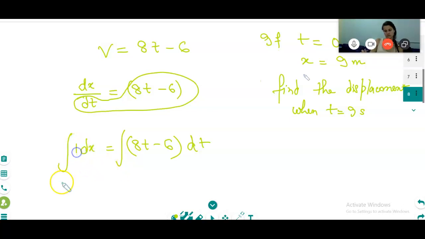Here, 1 is there. See, 1 dx, you have to take the formula for 1 dx. 1 means x power 0, so you can write this as x power 0 dx, just for understanding purpose. And the other part you can break into two integrations: 8t dt minus the integration of 6 dt.